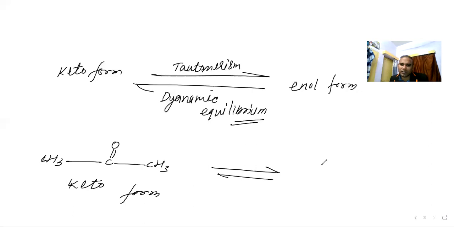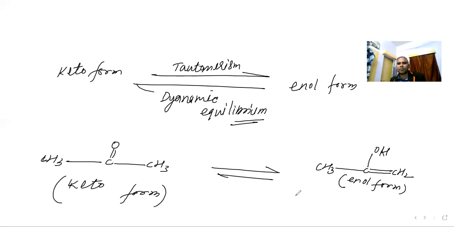It can change into CH3, C, OH double bond CH2. This double bond is there, and an OH group is there, so it is the enol form. So this is the keto form and this one is the enol form.